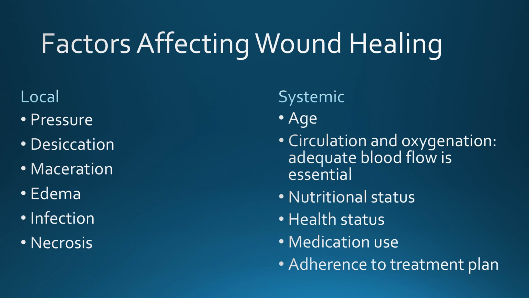Systemically, the age of the person makes a difference with wound healing, as children and healthy young adults heal faster. We've already discussed circulation, oxygenation, and nutrition for wound healing. The overall health status of the person affects wound healing as well. The healthier the person, the faster the wound healing. People with cancer, diabetes, or other chronic diseases that require strong medications like steroids or immunosuppressant medications have a harder time healing any wounds.